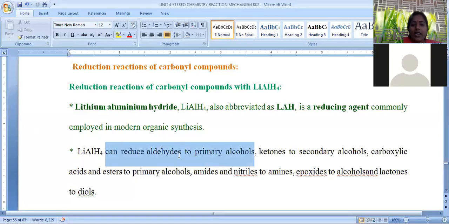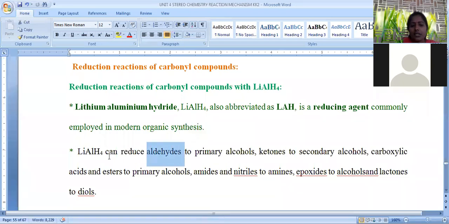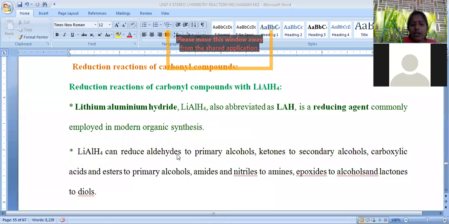So when aldehydes are subjected to reduction, an aldehyde has the CHO functional group. When those aldehydes are subjected to lithium aluminium hydride, we will get primary hydroxy compounds. When ketones are subjected to this reduction with lithium aluminium hydride, formation of secondary alcohols is possible. Aldehydes are converted into primary alcohols, ketones are converted into secondary alcohols. So this is about the reduction and the final products of lithium aluminium hydride.